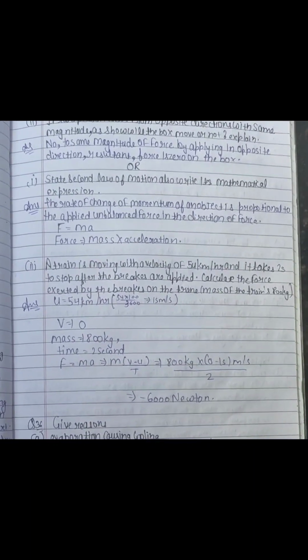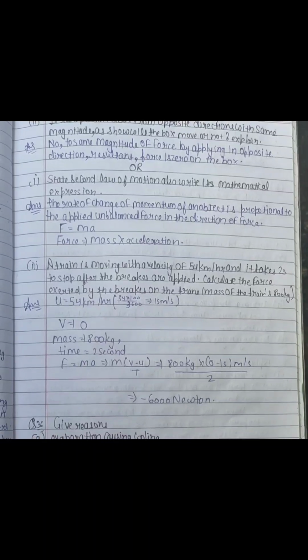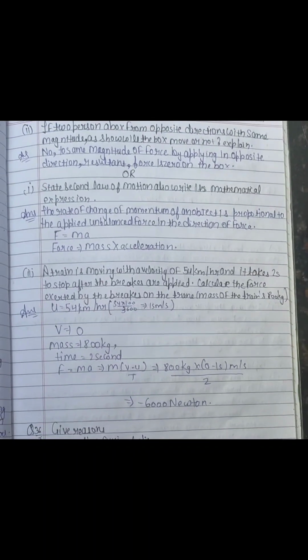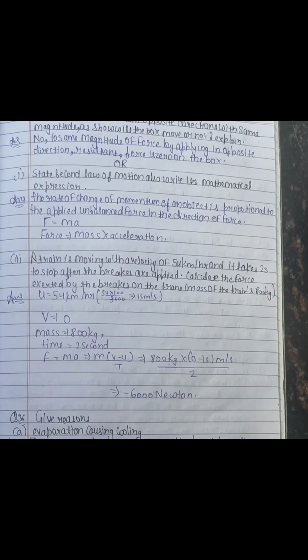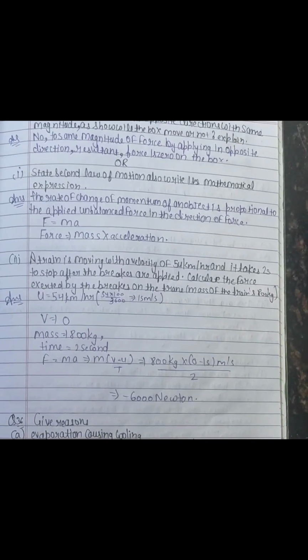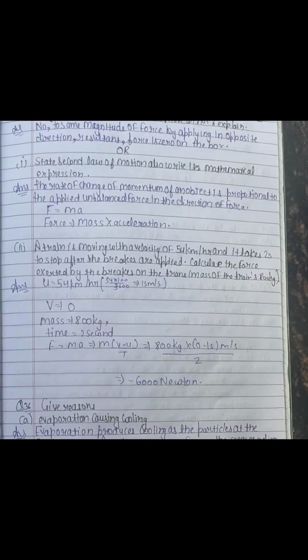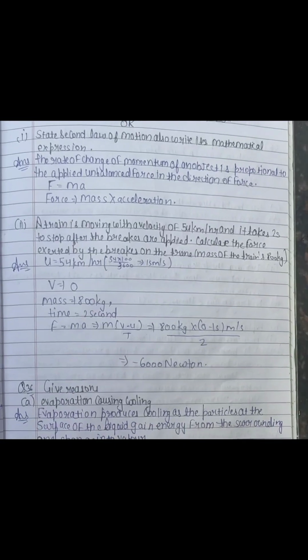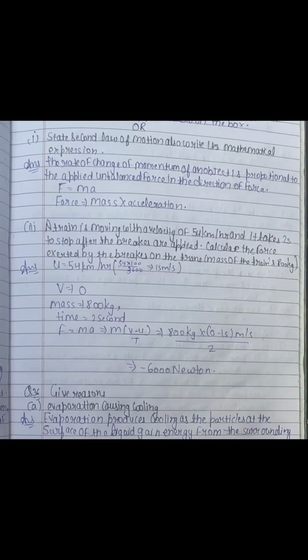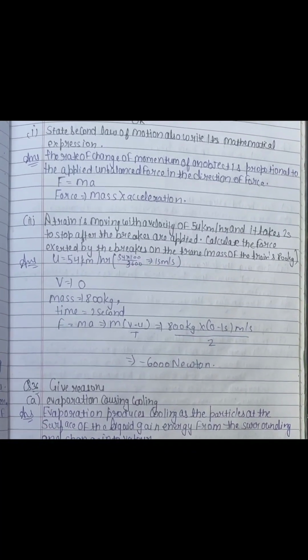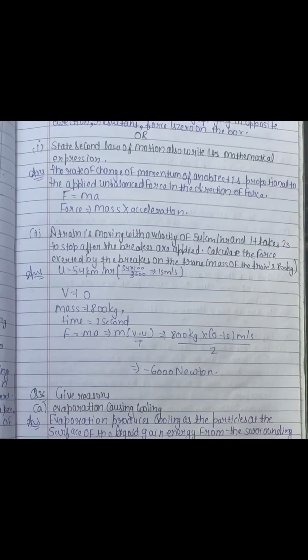u is 54 km per hour. Convert into meter per second: 54 into 1000 upon 3600. v equals 0. Mass 800 kg. Time 2 seconds. Force equals mass into acceleration, mass into (v minus u) upon t, equals 800 kg into (0 minus 15 meter per second) upon 2. That we get minus 6000 Newton.